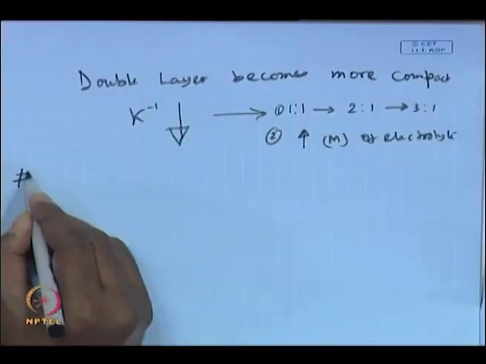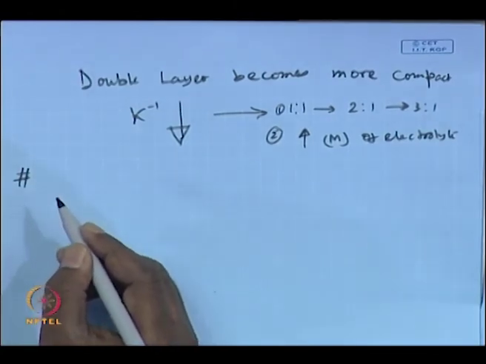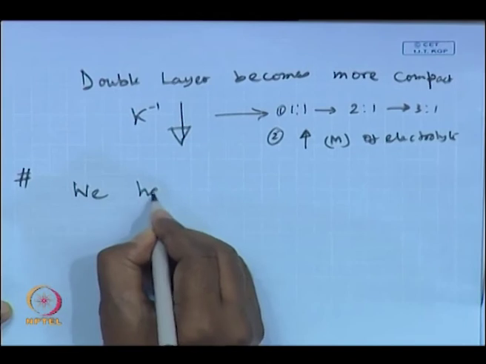In the next example, I will do a small calculation on ultrafiltration of a protein solution which is assisted by an external electric field, and then we will see how much the permeate flux will be enhanced. What is the typical order of magnitude of permeate flux enhancement one can expect by using an external electric field? Let us say we have a protein solution